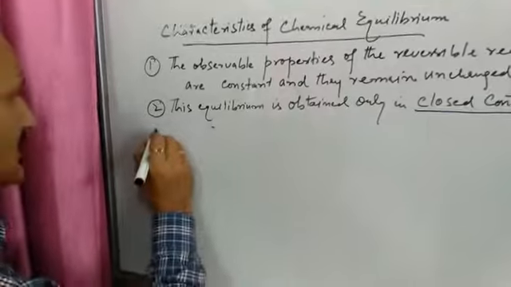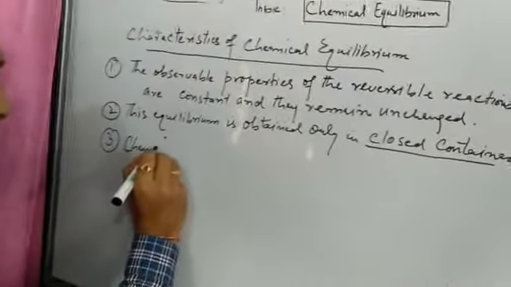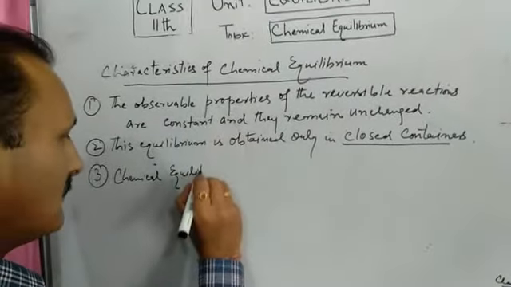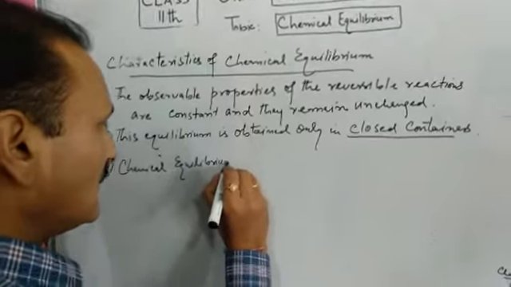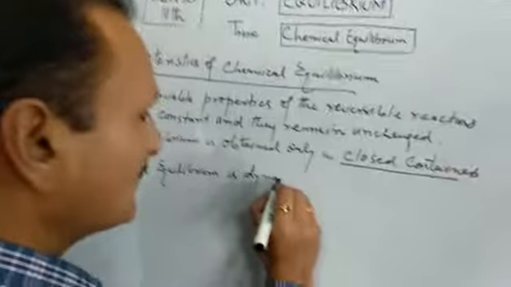Then this chemical equilibrium is dynamic in nature. Now what does this mean?